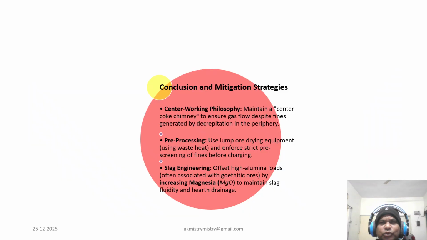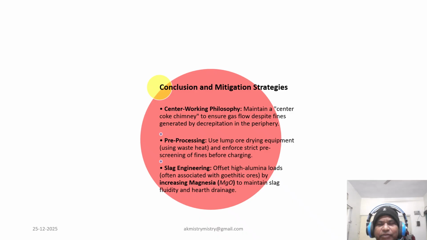Now coming to our mitigation strategies, which is the ultimate way out. Here is how to fight back. Center working philosophy: we need to maintain a coke chimney at the core to preserve gas flow, and maintaining this center working chimney is also a very clever task, because we cannot keep the opening aperture very wide, otherwise our utilization will drop.